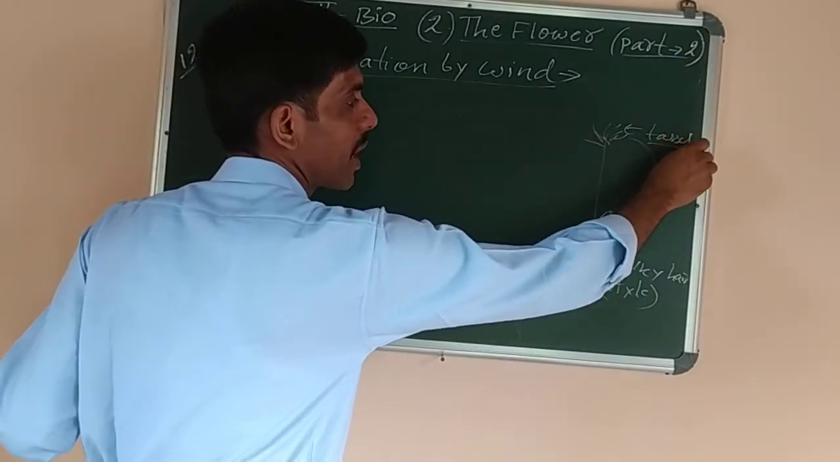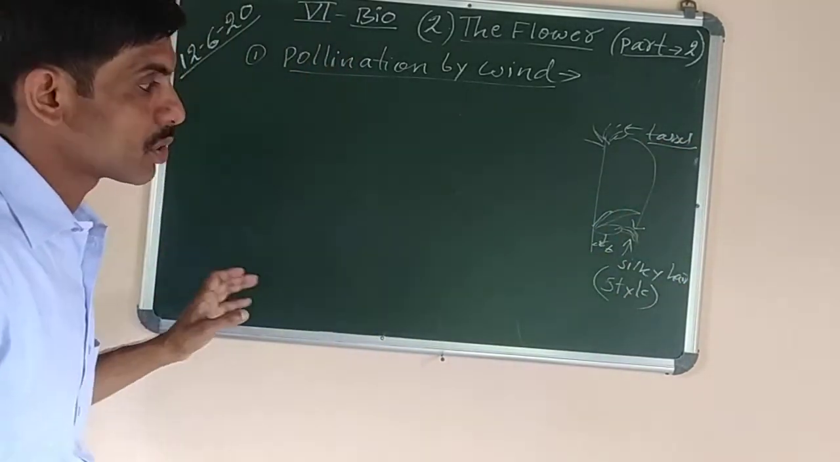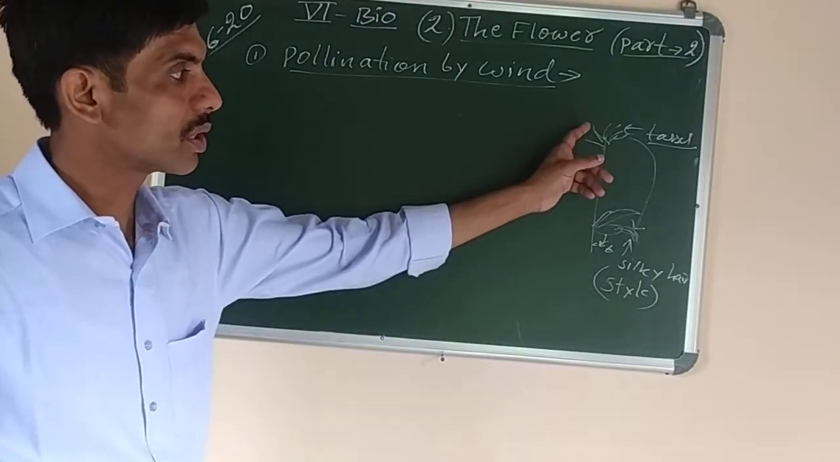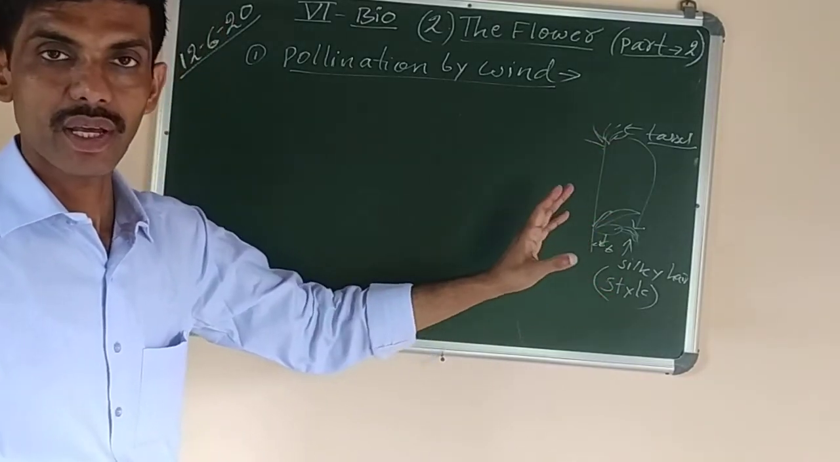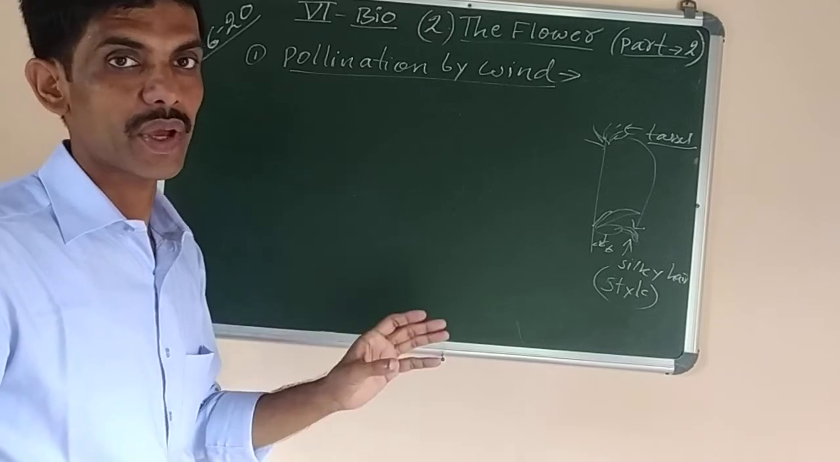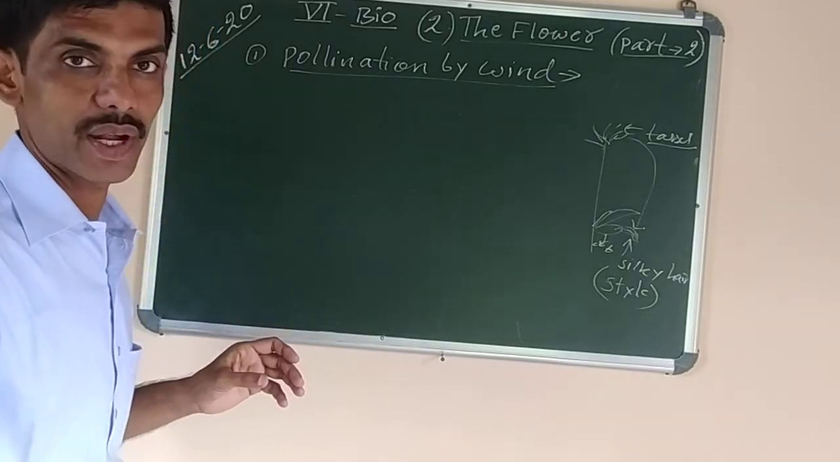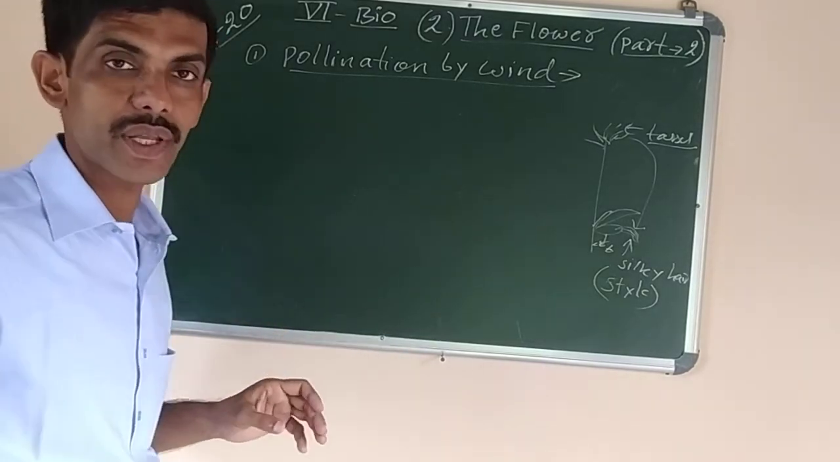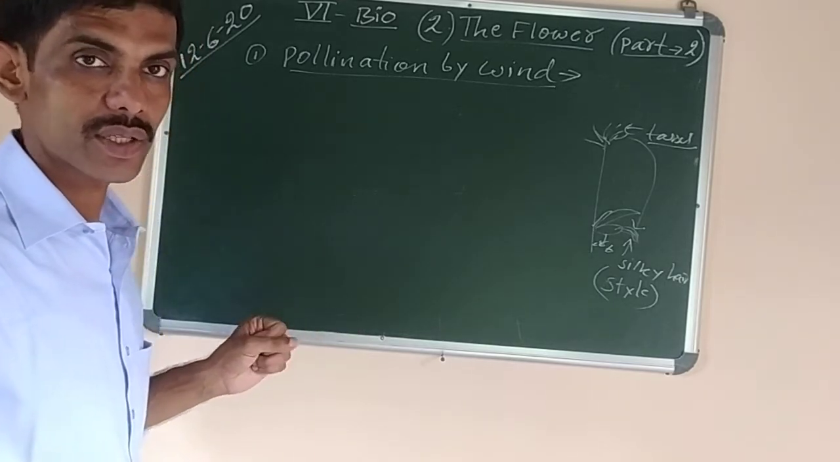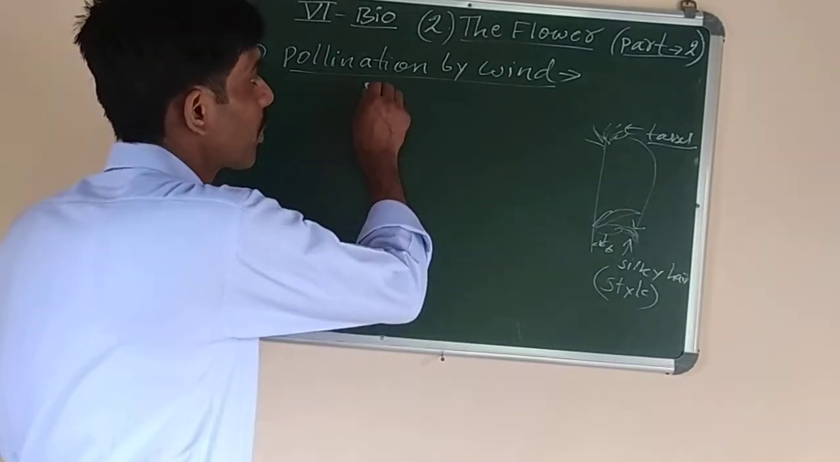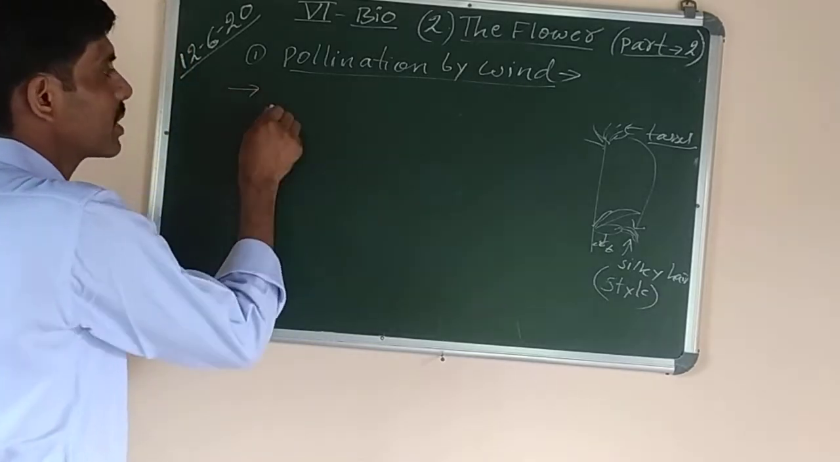And this one is the male part of the flower, which is called tassel. So in the maize plant, both the male and the female parts are present. Such a plant that contains both male and female parts is called a monoecious plant. If male and female flowers are present on two different plants, it is called a dioecious plant. Now here, pollination by wind, what are the characteristics?